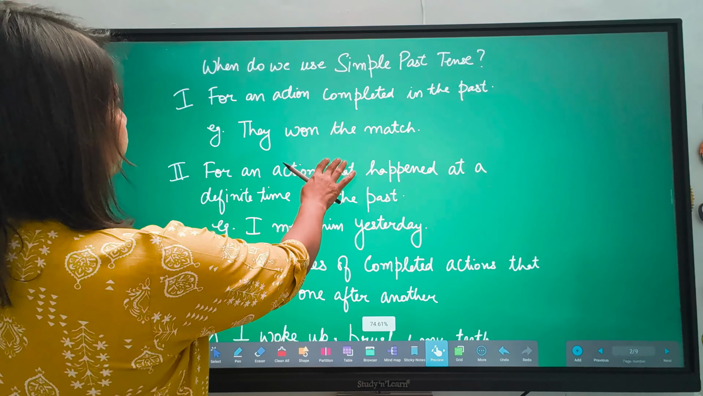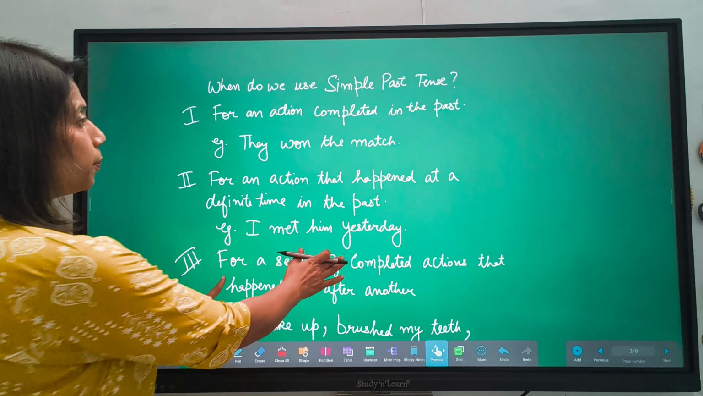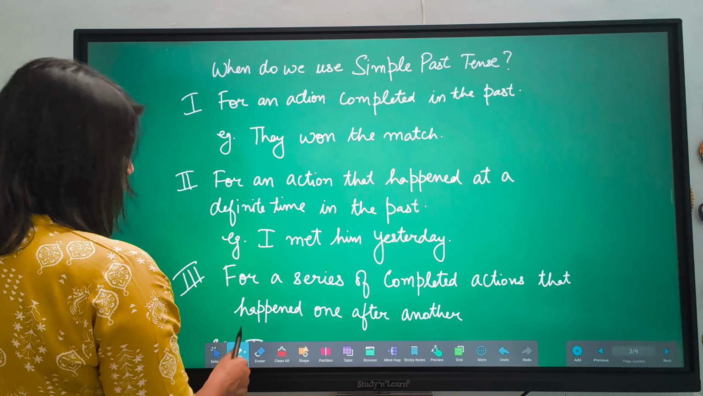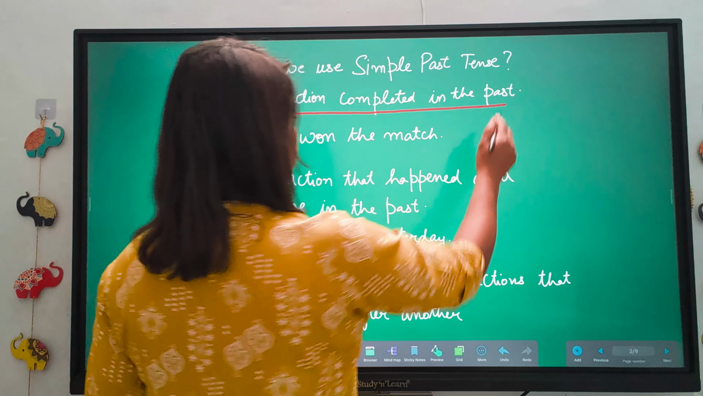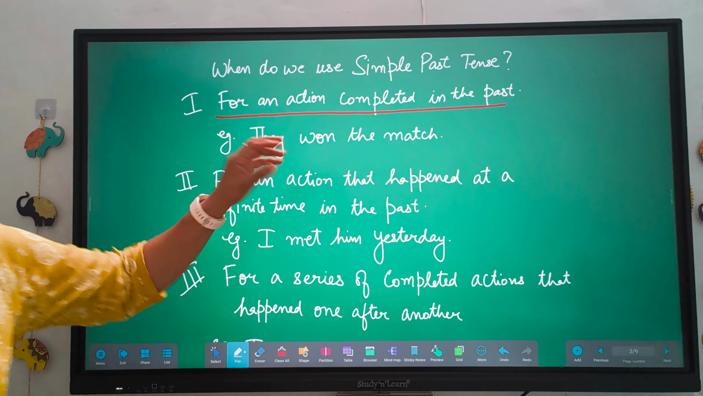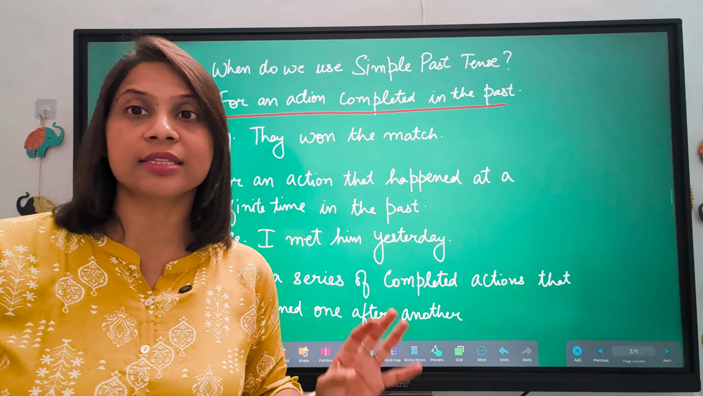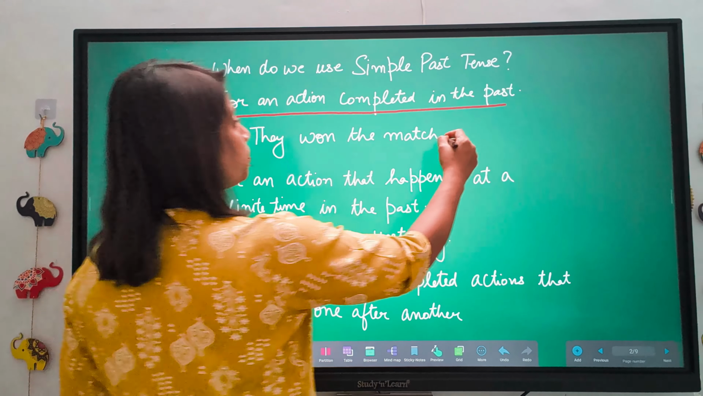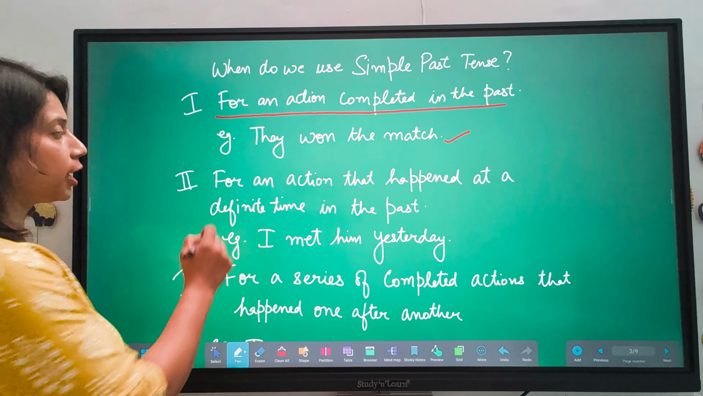So when do we use simple past tense? For an action completed in the past. जो action past में complete हो चुका, for that. So for an action completed in the past, like they won the match, वो match जीत चुके, that is already done in the past. The action is completed in the past. So उसके लिए हम क्या use करेंगे? Simple past tense.